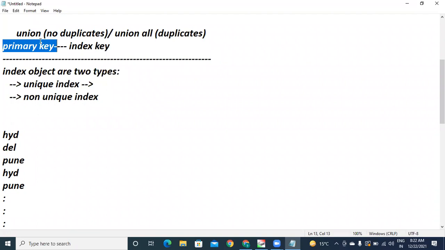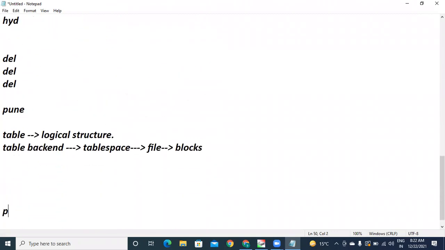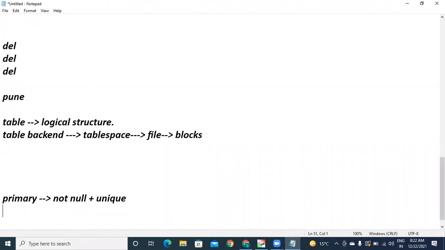If I have an index object, then why do I need it? Arey man, Lakshmi Narayana, you said primary key is not null plus unique. I don't agree with this answer.